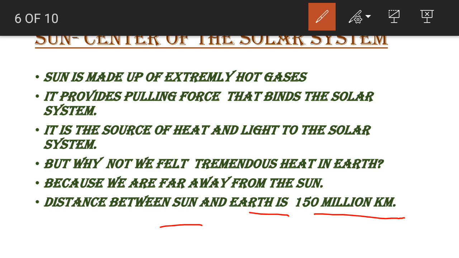Already I said which planet we are living on. We are living on earth, right? How much distance is the sun from us? 150 million kilometers. So we can't feel that extreme hot gas temperature on this planet earth. And what gives heat and light for earth? Everyone knows. The sun will give heat and light for all the planets, not only for earth. It is the source of heat and light for all the planets, right?